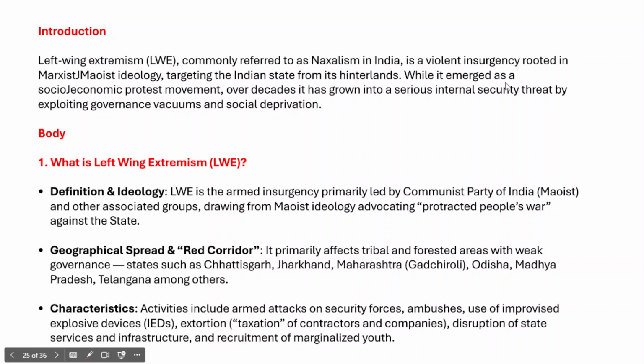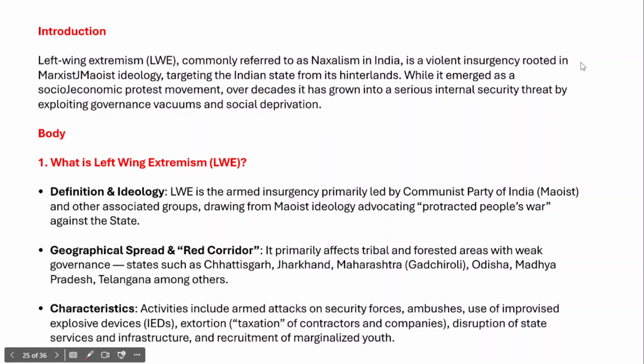It emerged as a socio-economic protest movement several decades back, but over a period of time it has grown into an internal security threat by exploiting governance vacuums and the social deprivation of people who are living in these remote tribal areas.